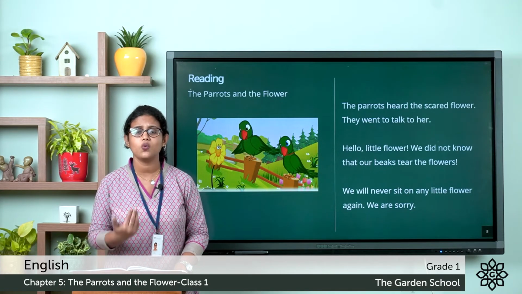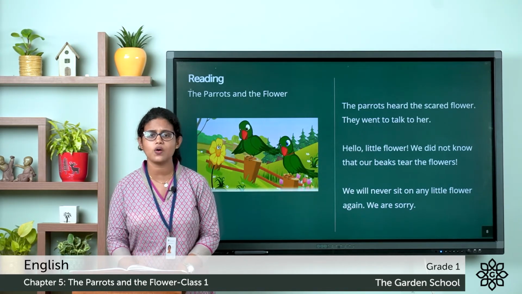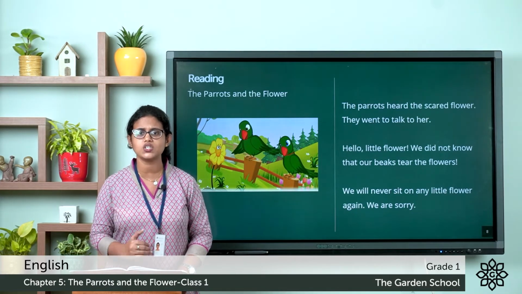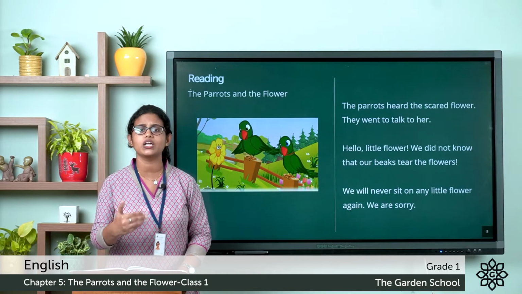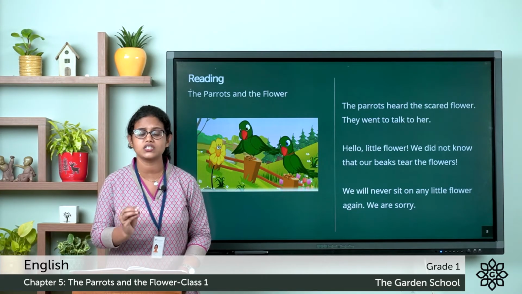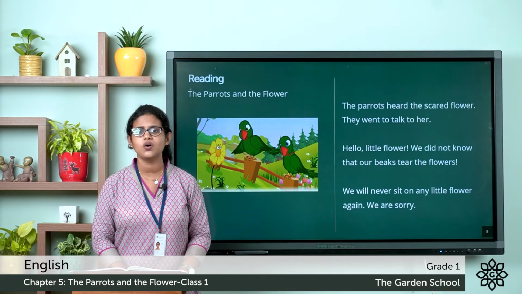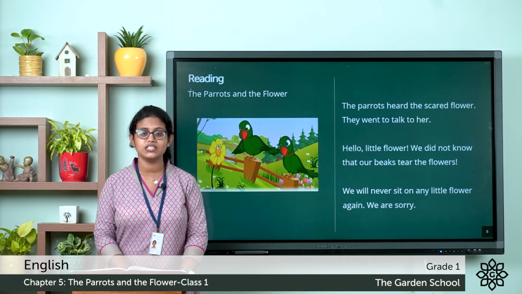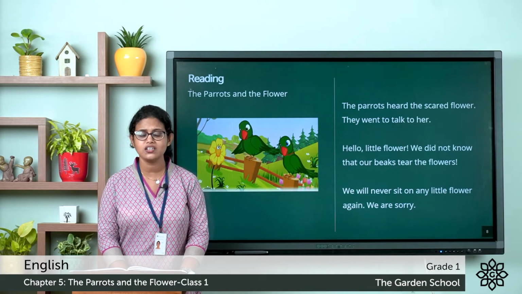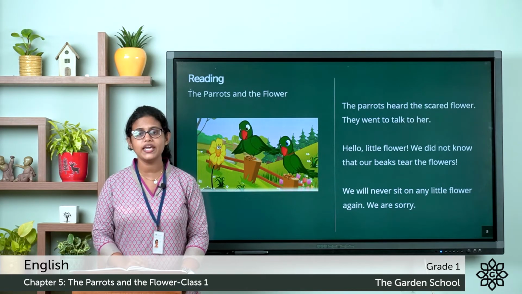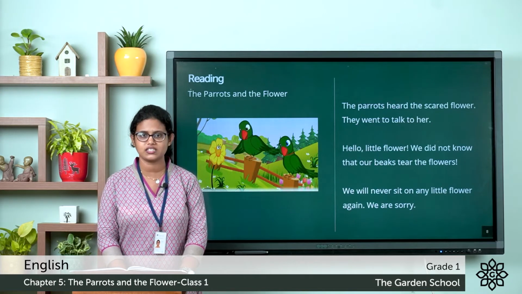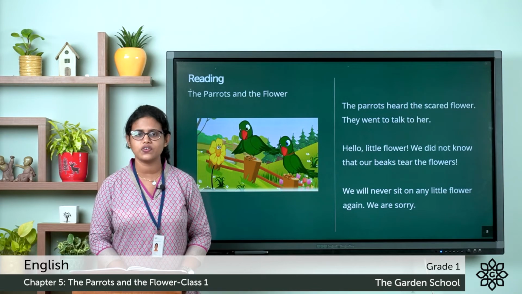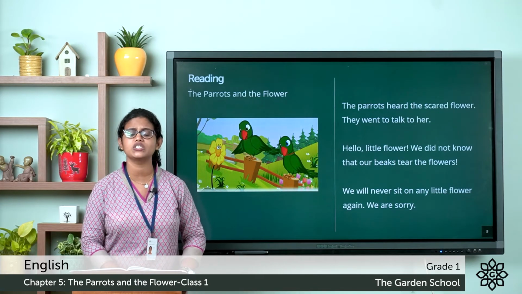This little flower was very scared. Why was this little flower very scared? Because it thought these parrots could sit on it to eat worms and crush its petals. And these two parrots heard what this flower was saying. They went near the flower and said, "We never knew that our beaks could tear your petals. From now on, we will never sit on any flower." And the parrots said sorry to the flower.